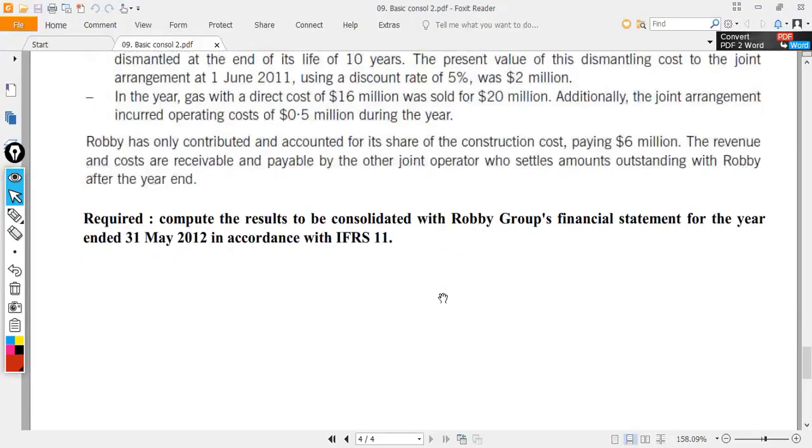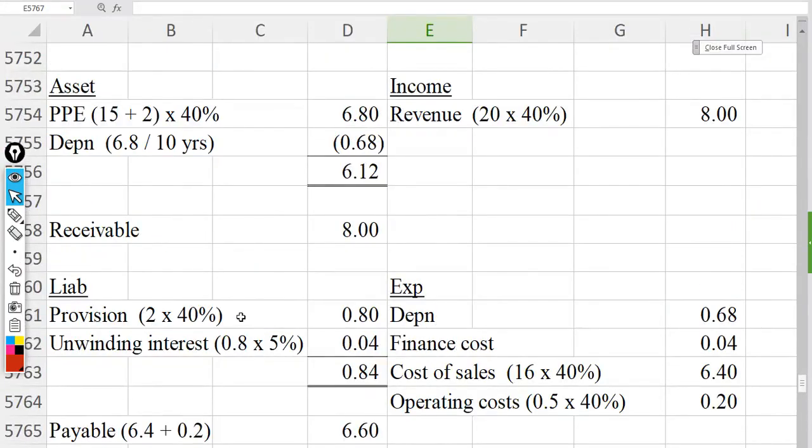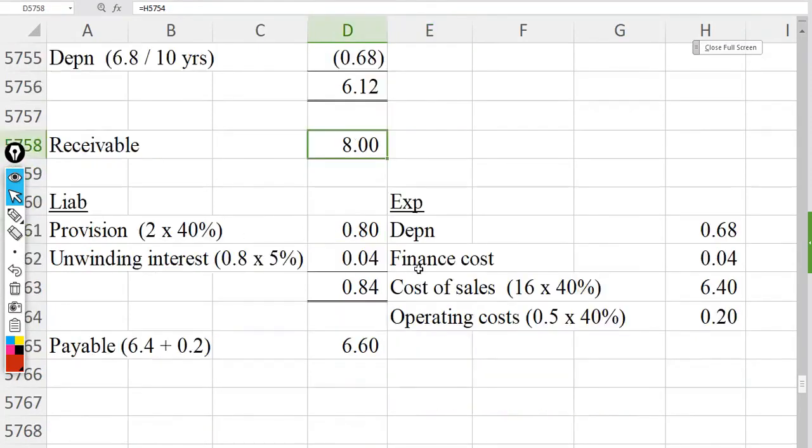Right, so that's all on how we account for joint operations. If we do consolidation, the consolidated asset will be increased by 6.12, receivable increased by 8, and liability, income, and expenses will also be increased accordingly. Please do not worry if the accounts do not balance.